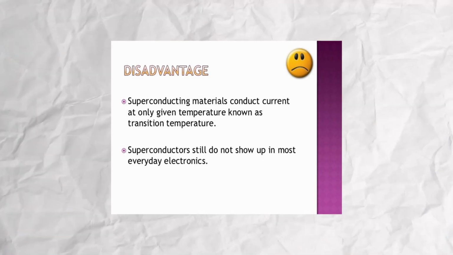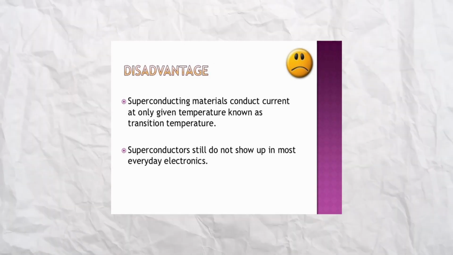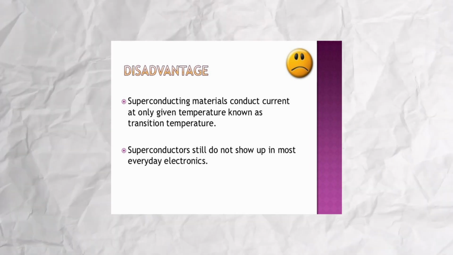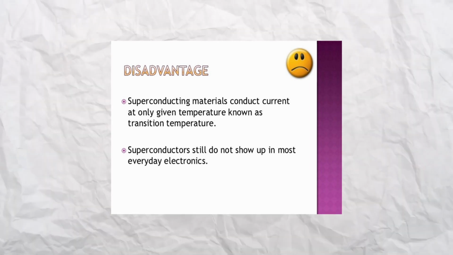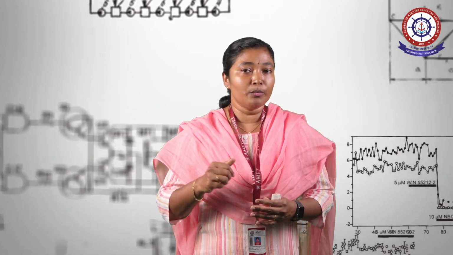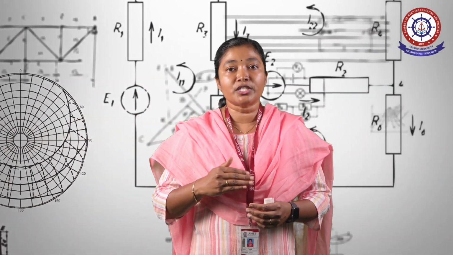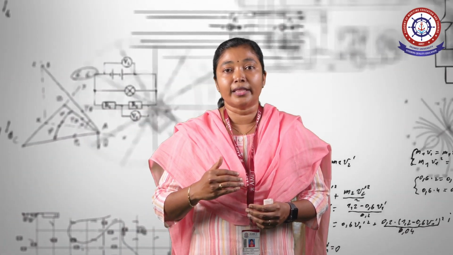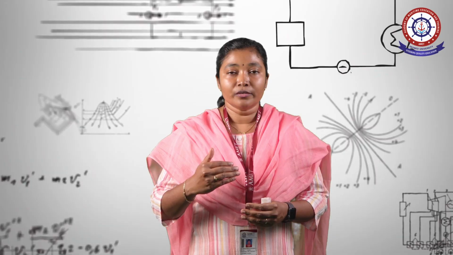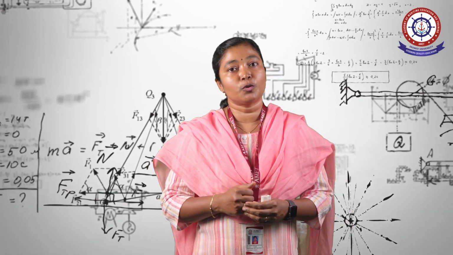The first point is that superconducting materials conduct current only at a particular low temperature. But nowadays this can also be removed, because some materials exhibit superconductivity at room temperature. That is a frontier invention in the field of superconductivity.